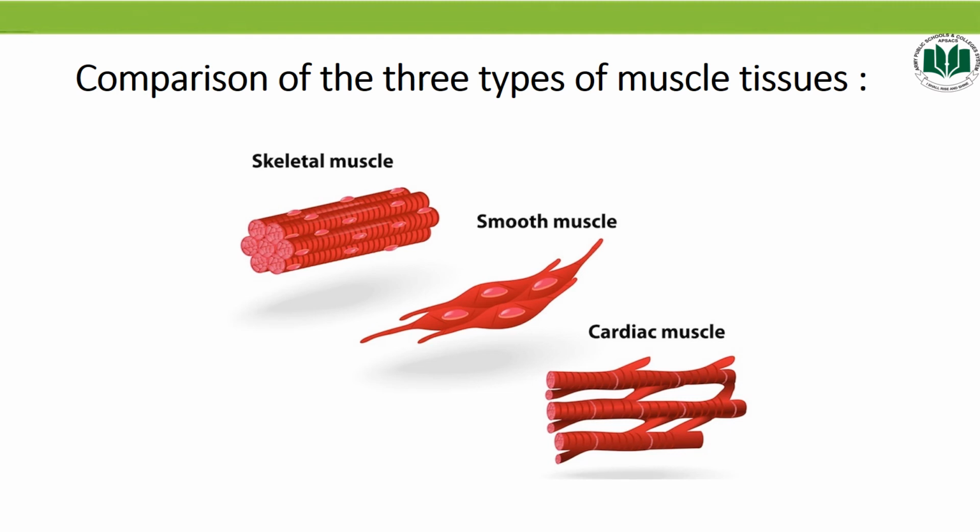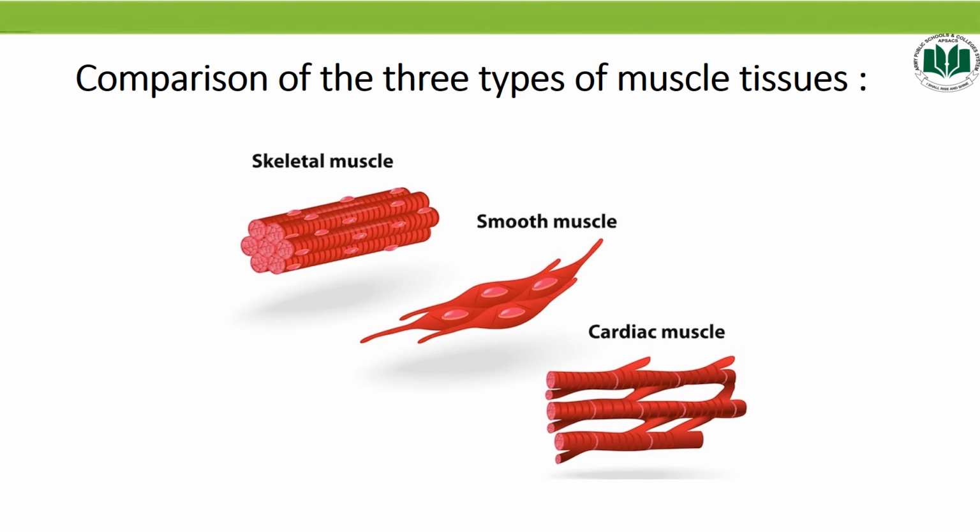Number 5, the contraction of the smooth and skeletal muscles is caused by nervous system, while cardiac muscle contraction is not under the control of the nervous system, because the contraction and the heartbeat is generated by cardiac muscle itself. It's not generated by nervous system.